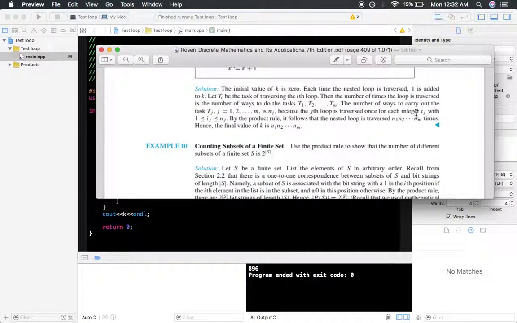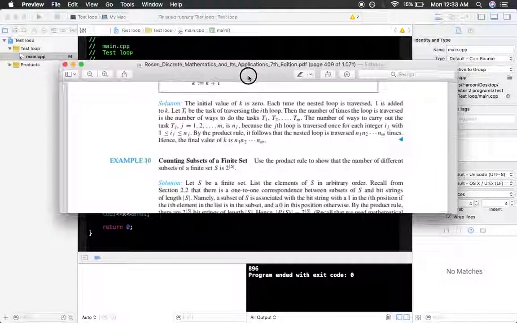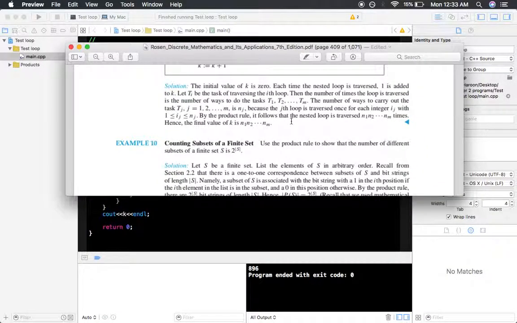Once for each integer ij, with ij greater than or equal to 1 obviously, and less than or equal to nj, by the product rule. It follows that the nested loop is traversed n1 into n2 into up till nm times, hence the final value of k is n1 n2 nm.